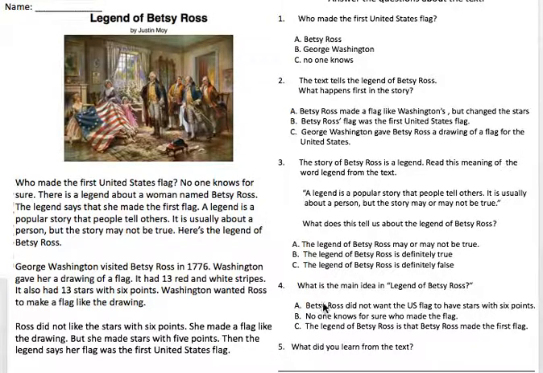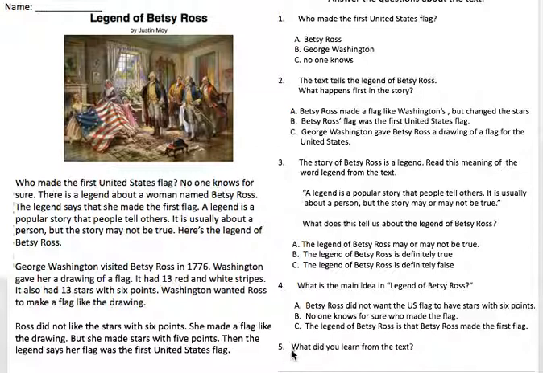Number 4. What is the main idea in Legend of Betsy Ross? The main idea. So after you've read the whole thing, you should be able to answer this. Is it A. Betsy Ross did not want the U.S. flag to have 6 stars with 6 points? B. No one knows for sure who made the flag? Or C. The legend of Betsy Ross is that Betsy Ross made the first flag. If you can't remember, go back and reread that text.